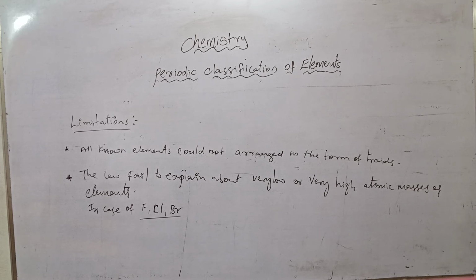All known elements could not be arranged in the form of triads. The law failed to explain the very low and very high atomic masses of elements. These are very important.